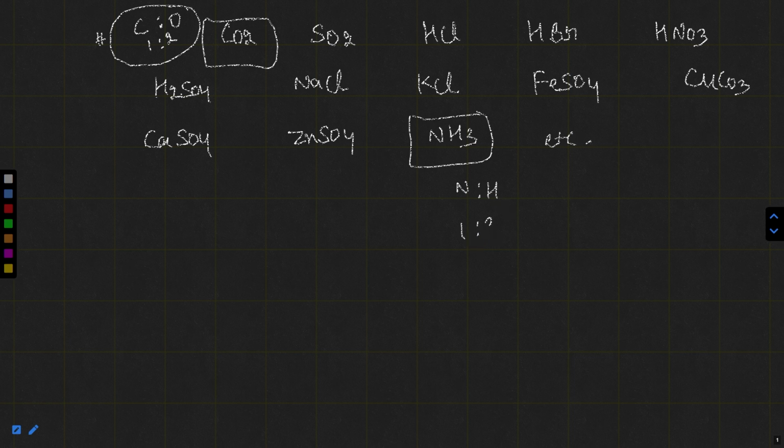It is 1:3. Not only number, you can take the mass ratio of nitrogen to hydrogen, it will remain the same. Nitrogen atomic mass is 14, and in ammonia 3 hydrogens are there, so the mass ratio of nitrogen to hydrogen respectively will be 14:3.